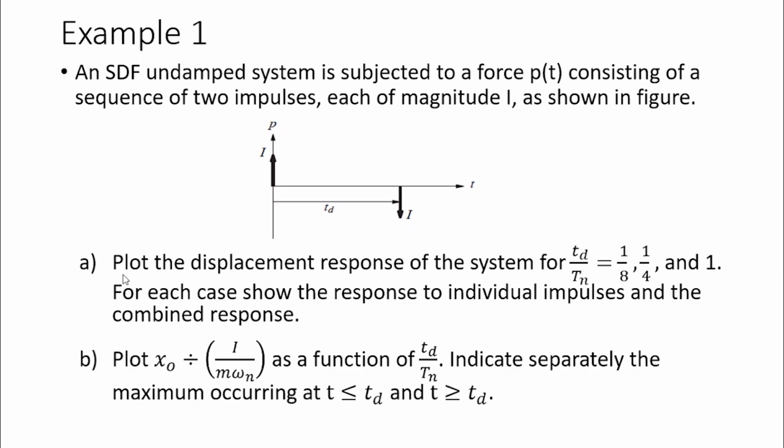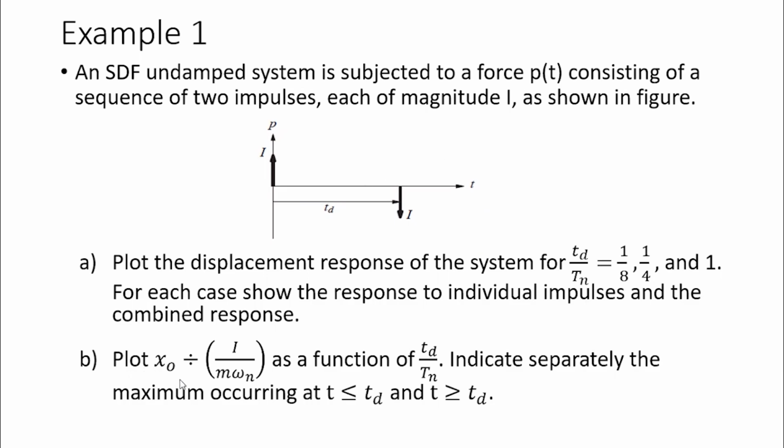And we need to plot the displacement response of the system for various values of td by tn. And for each case, show the response to individual impulses and the combined response. So we need to find the response due to each of these impulses and then the combined response.